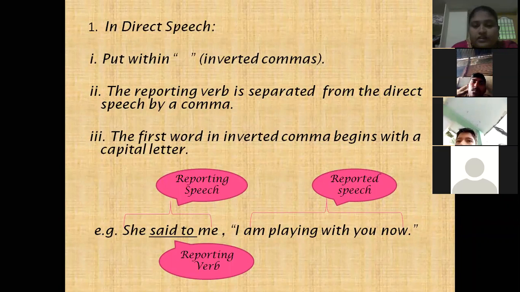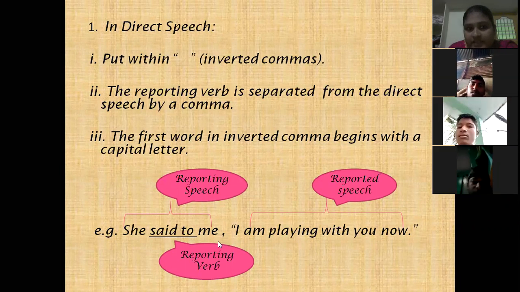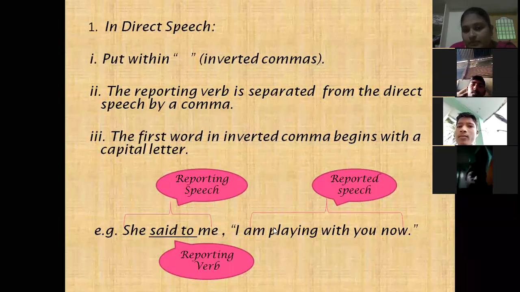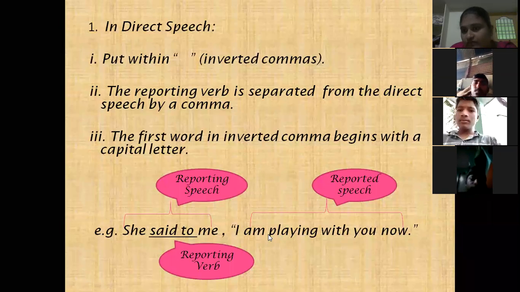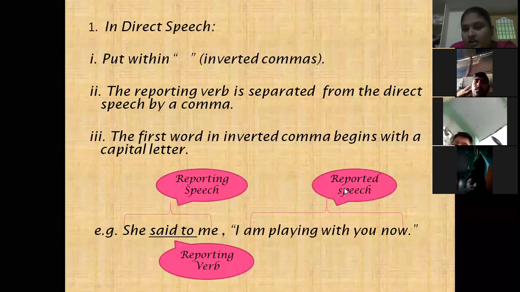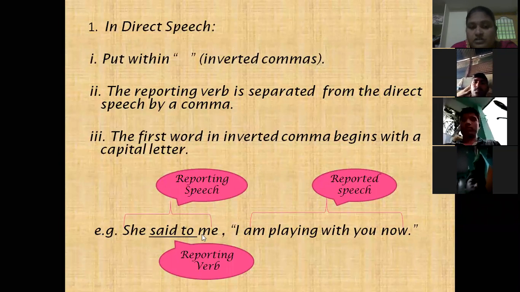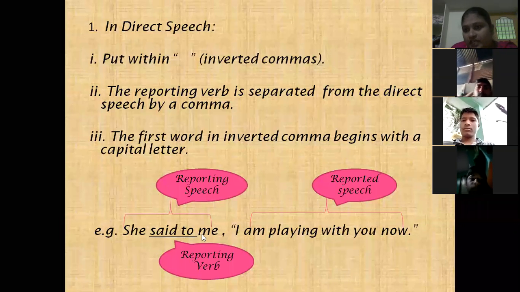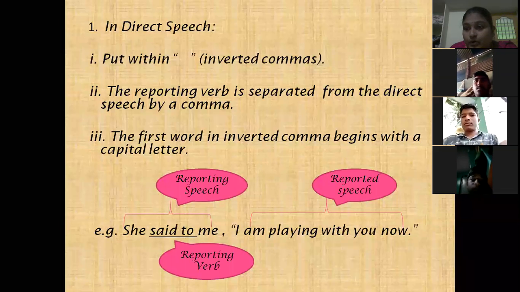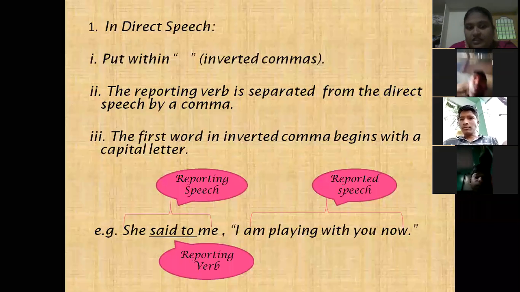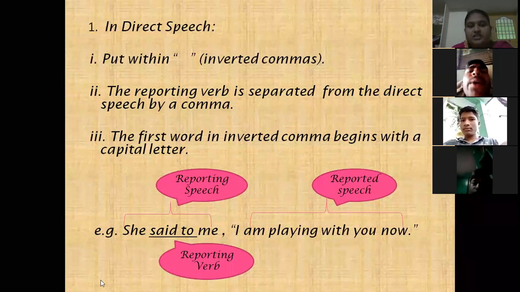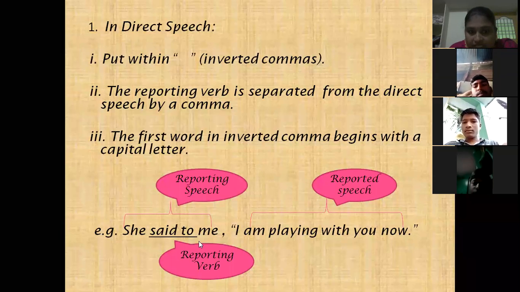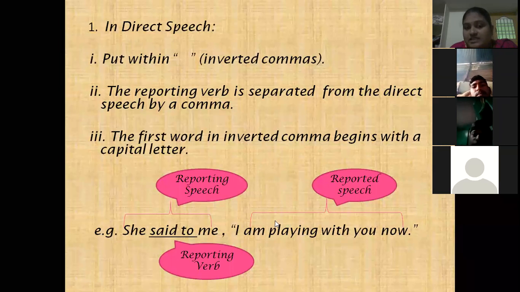Yes. So here in direct speech there will be two parts. The main part, the main message, will be within inverted commas. That part we call reported speech. And outside, without the inverted commas, that part is called reporting speech. The verb used in the reporting speech is the reporting verb. So the reporting speech and reported speech are separated by using a comma.